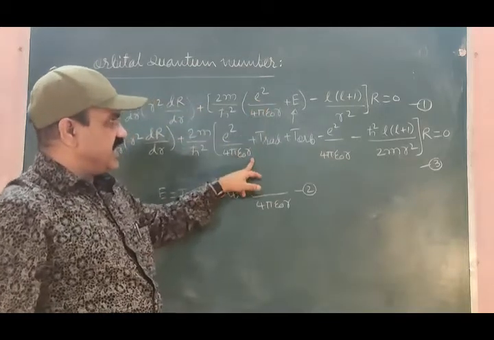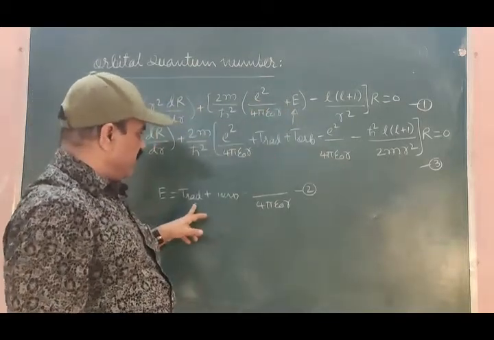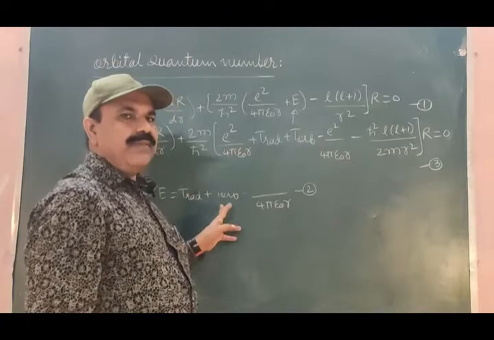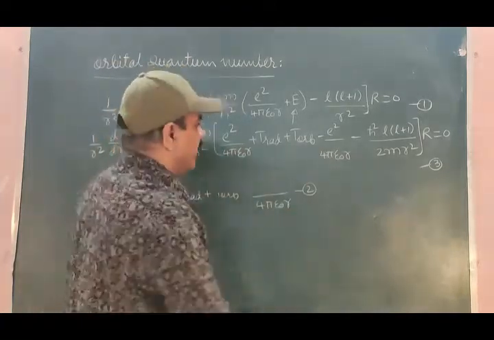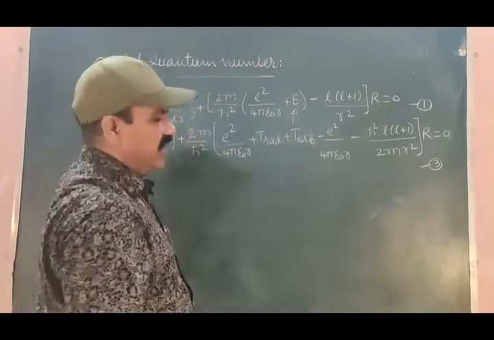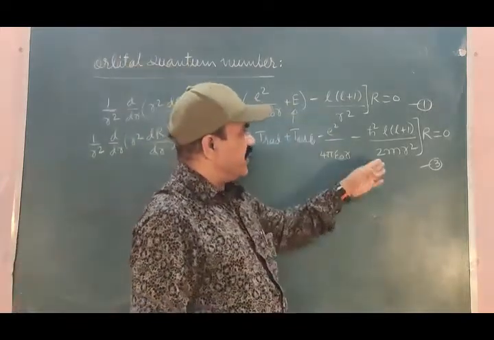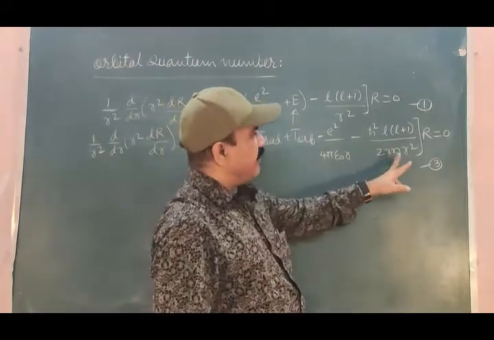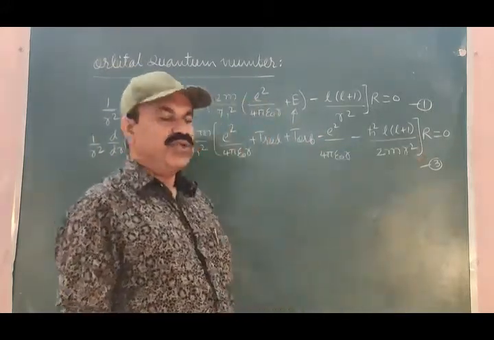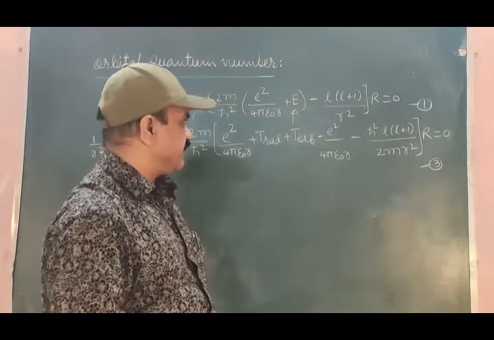The first term is written as it is. For this E we shall put this value, T radial plus T orbital minus e square divided by 4 pi epsilon 0 r, minus this term with the reciprocal of the common term taken, square bracket complete, into R is equal to 0, equation number 3.